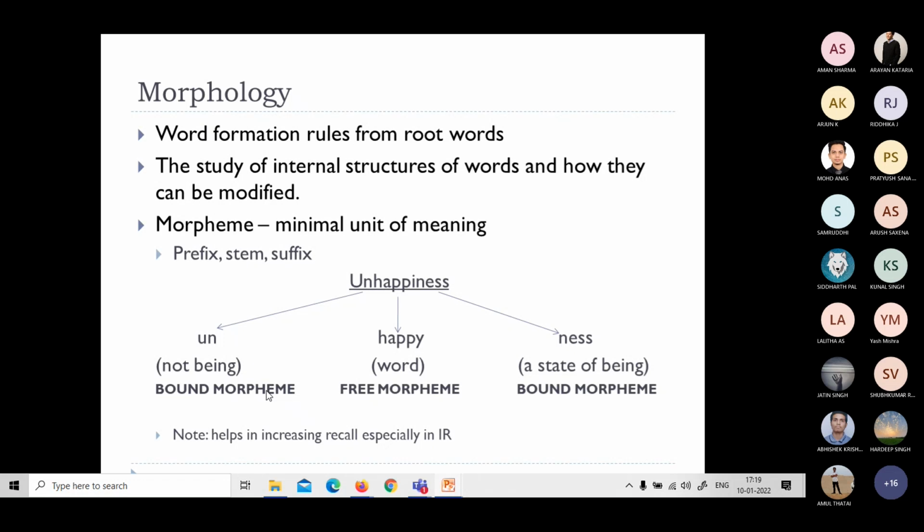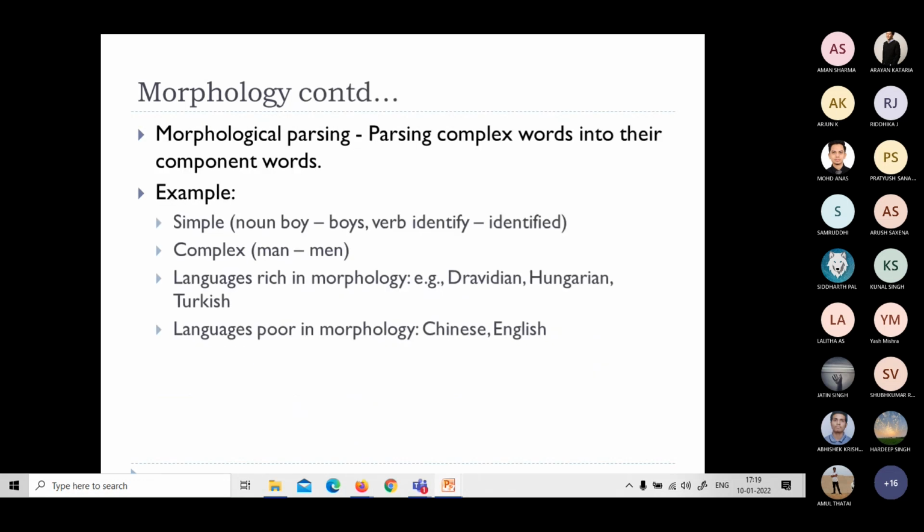Why do we need to perform this morphological parsing? Morphological parsing is parsing the complex word into its component words. Either I may try to find the root word from the given surface form, or I may try to construct a surface form from the root word. We will discuss this later.